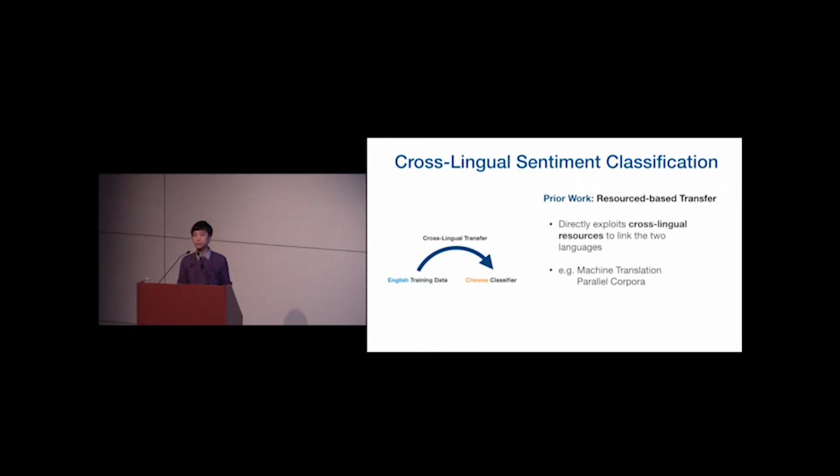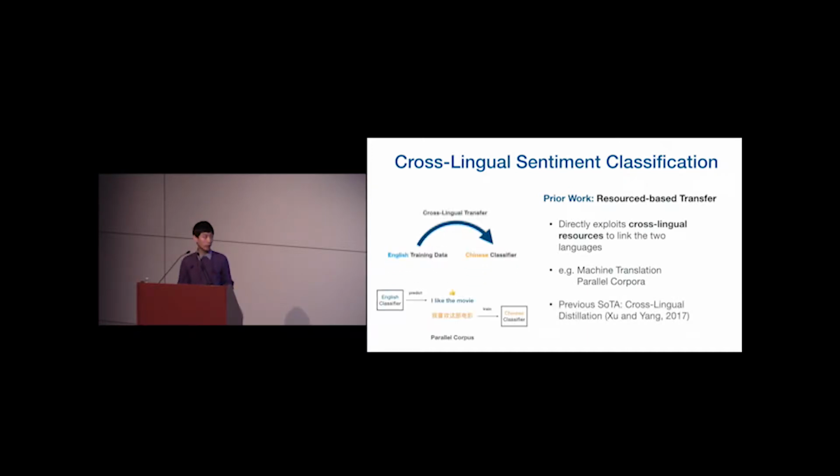Traditionally, people have been focusing on what's known as resource-based transfer methods, where they directly utilized some sort of cross-lingual resources, such as a parallel corpus or a machine translation system, in order to bridge the gap between the two languages. A good example for this is the previous state-of-the-art method for cross-lingual sentiment classification, which is this cross-lingual distillation method.